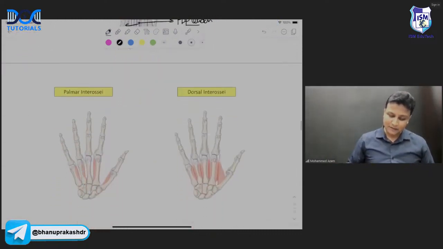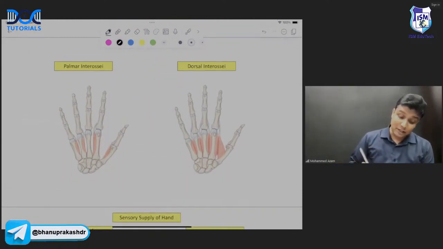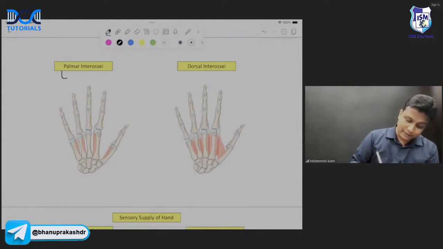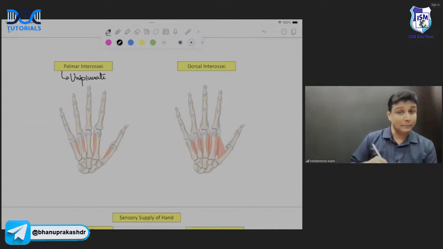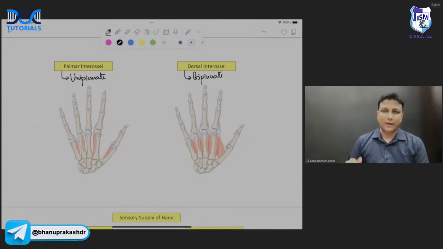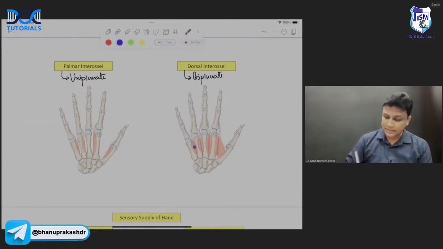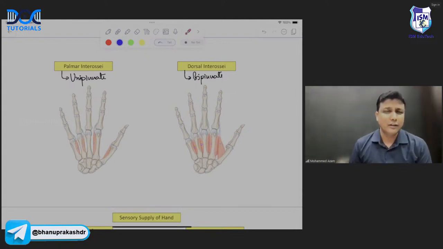Now the next one, the moment you look at this diagram here, sir, ये तो इंटरोशियाई है, लेकिन कैसे पहचानोगे? You can clearly see in the very first diagram, these are unipinnate. And whichever interossei is unipinnate, that will be palmar. And whichever interossei will be bipinnate, that will be dorsal interossei. The moment you look at the diagram, the muscles are actually present between the bones only. So they are interossei. लेकिन कौन सा वाला पामार है और कौन सा वाला डॉर्सल है, कैसे पहचानोगे? जो यूनिपिनेट होगा पामार, जो बाइपिनेट होगा डॉर्सल इंटरोशिया.